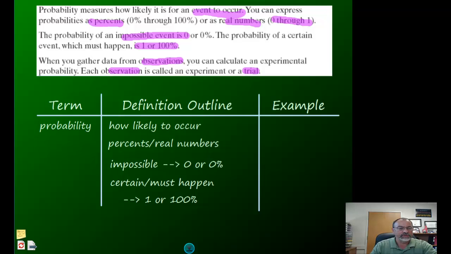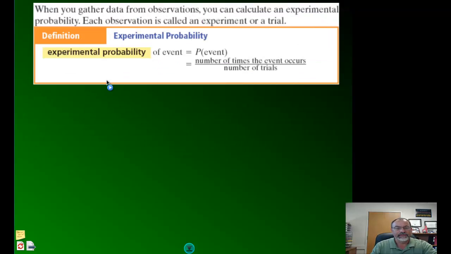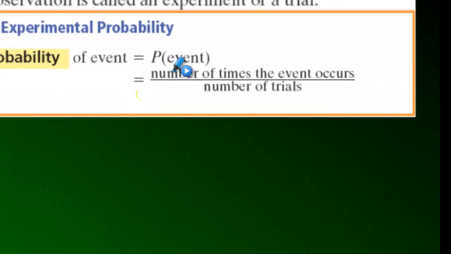So that's experimental probability. And really, how are we going to express that? Again, we always have mathematical conventions as a way of expressing ideas. So this box is very important. A couple of things I want you to notice and be aware of right here.